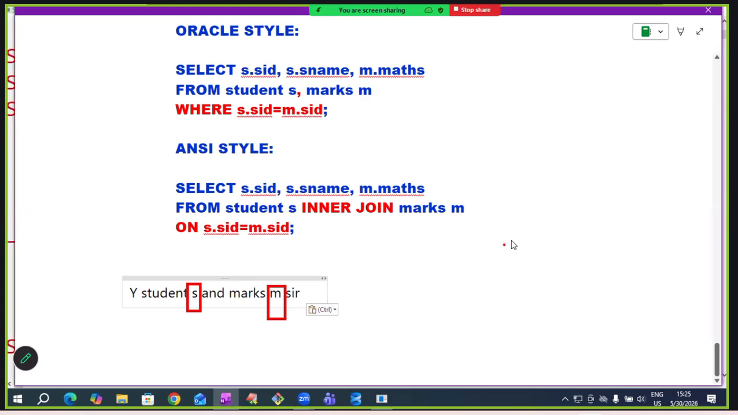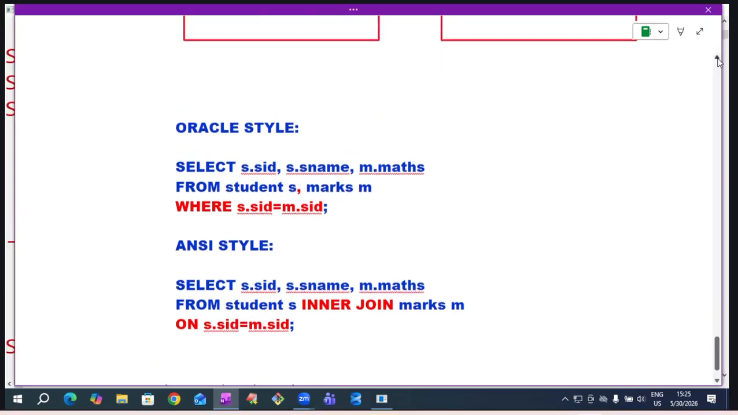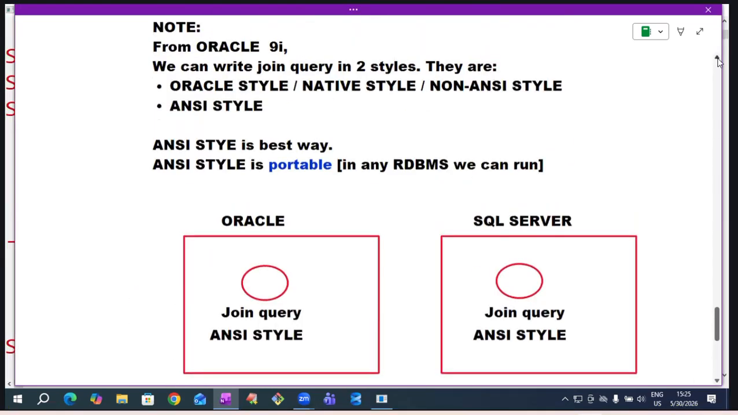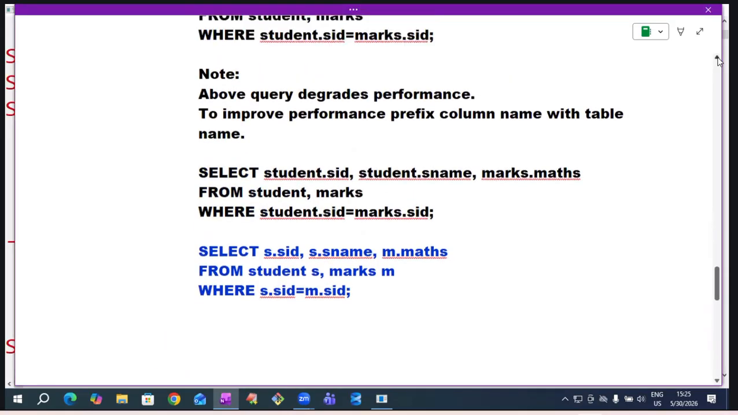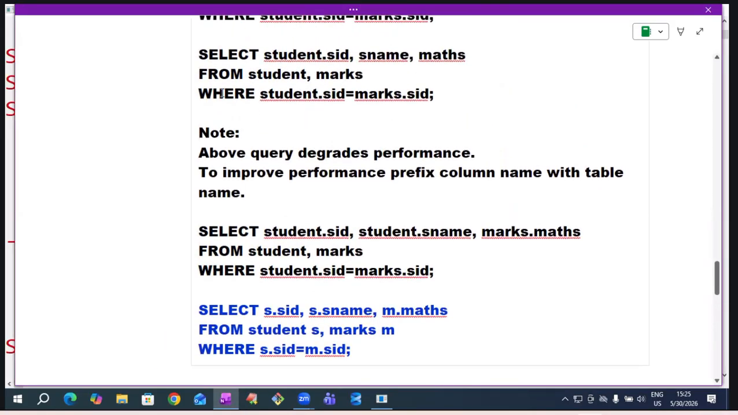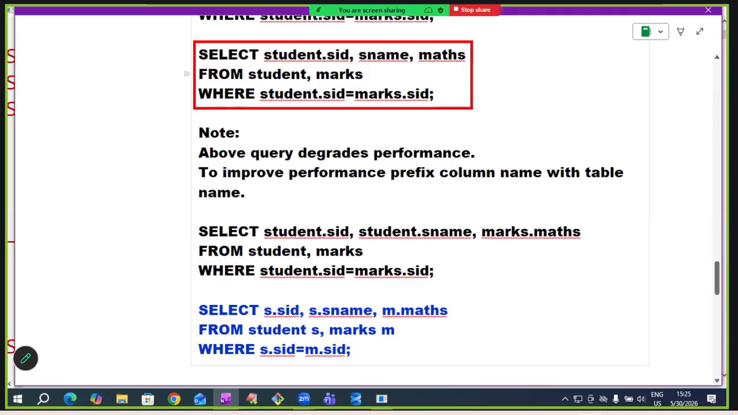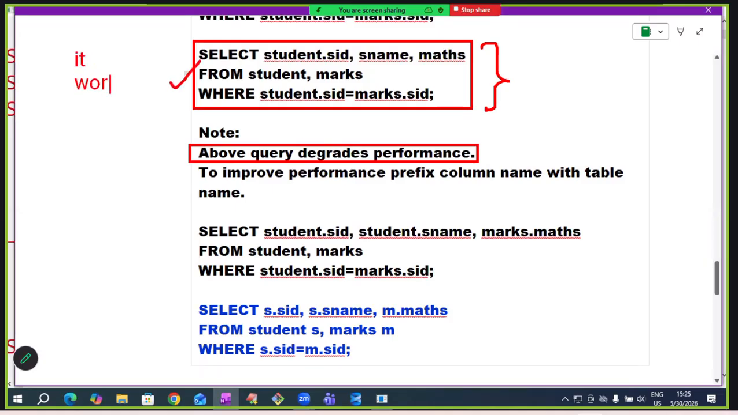I already told, step by step I explained. If we write like this, okay, if we write like this, it is degrading performance. Here very clearly I typed in the notes. If we type like this, it works. Practically, step by step I explained. That is why whenever I am explaining, please listen carefully.